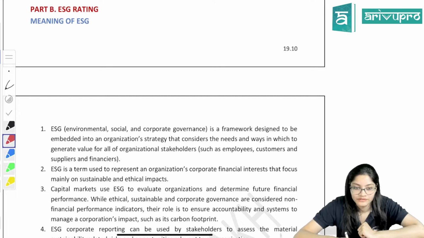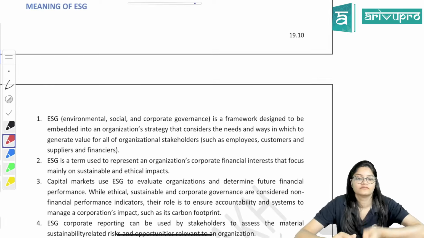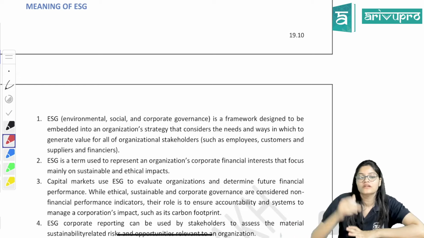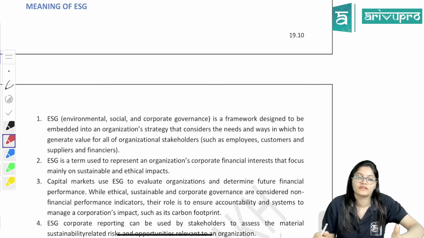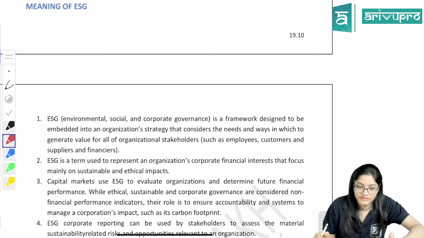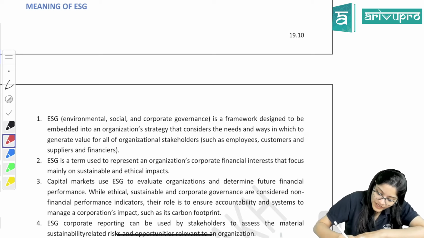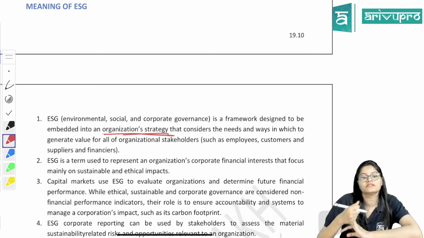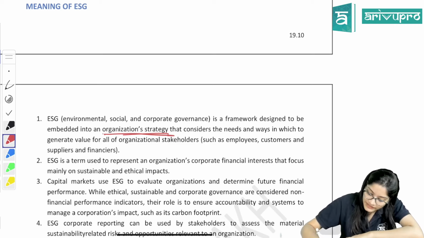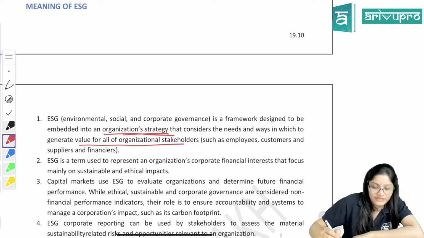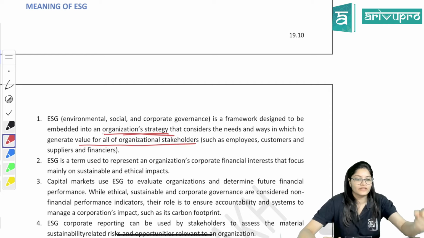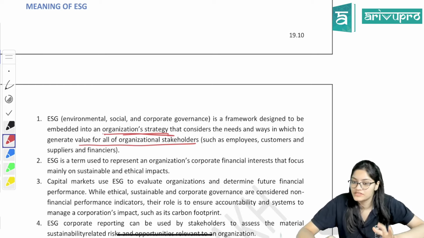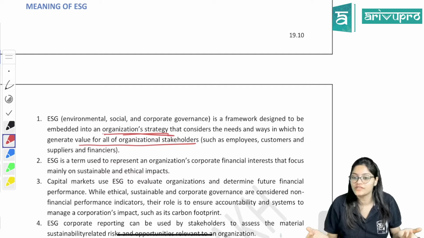So let's start here one by one. Meaning of ESG, we already know: environmental, social, governance. It is a framework designed to take care of all these 3 dimensions. ESG is a framework designed to be embedded into the organization strategy. That is, include it in your organization strategy. These 3 factors consider the needs and ways in which to generate value for all the organizational stakeholders. When you make your company plans, include this ESG also, so that value is created for the stakeholders.